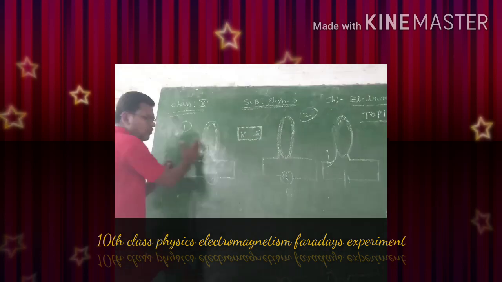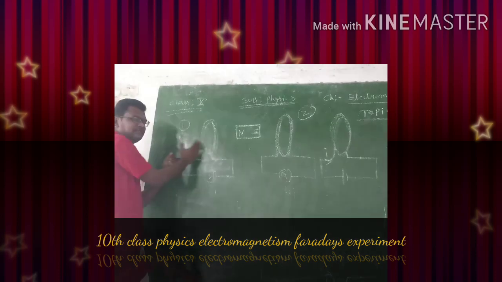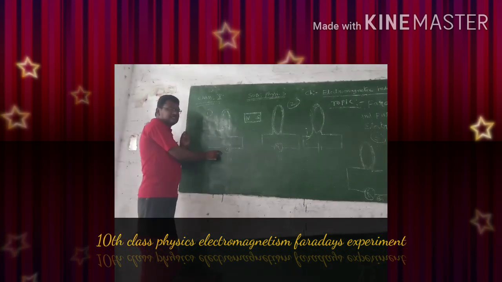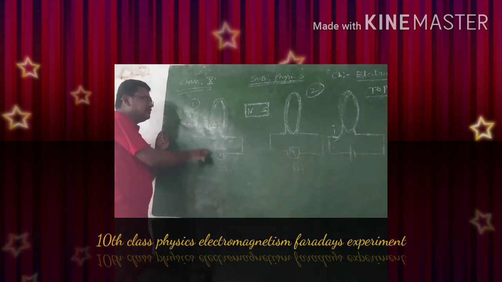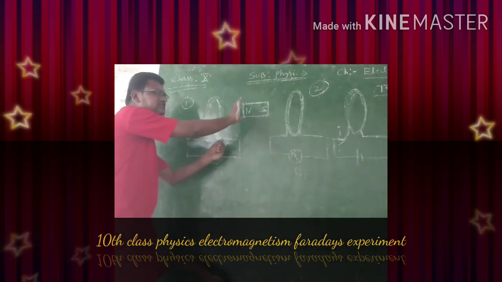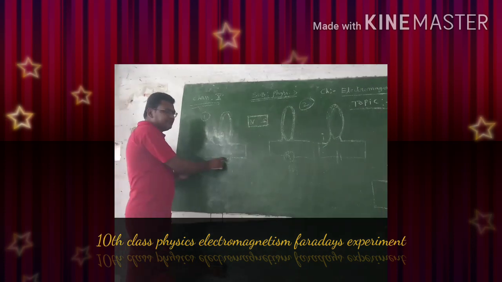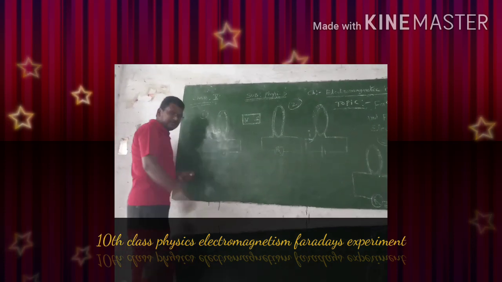Now move the coil away from the north pole of a magnet. Then also we can observe the deflections in the galvanometer. And move the coil towards the north pole of a magnet. Then also we can observe the deflections in the galvanometer.